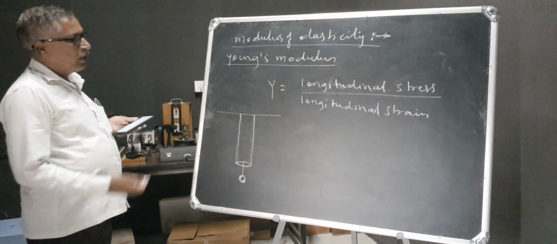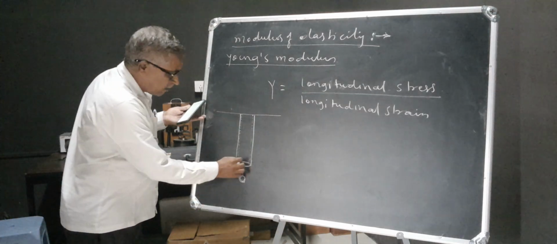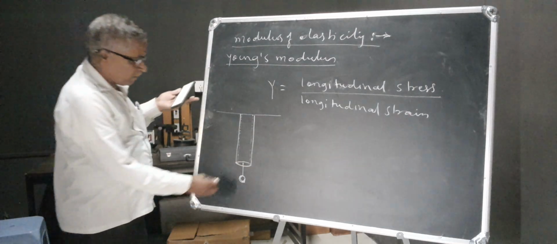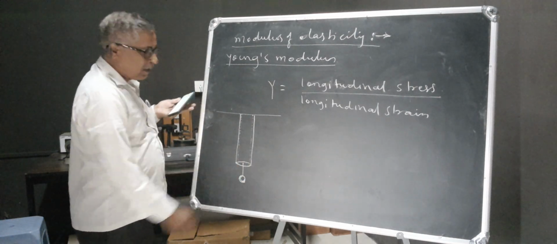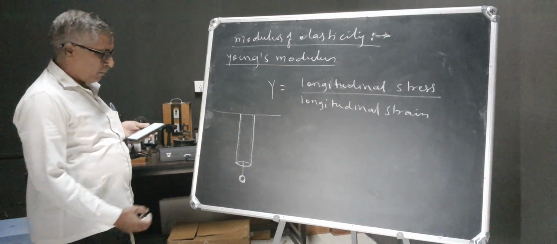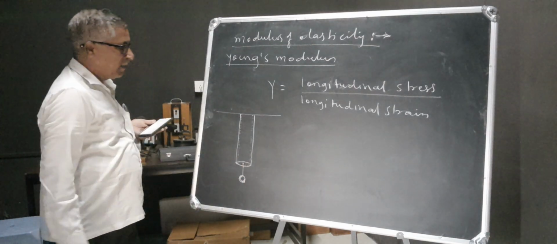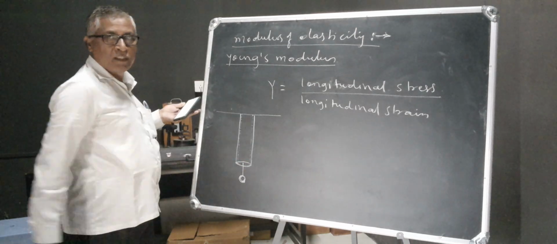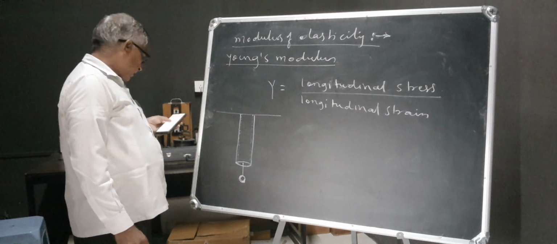Now we can calculate the Young's modulus of this wire. Here the stress is force per unit area, and the strain is the elongation per change in the length. Therefore we can calculate this.